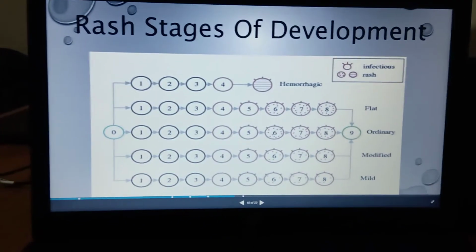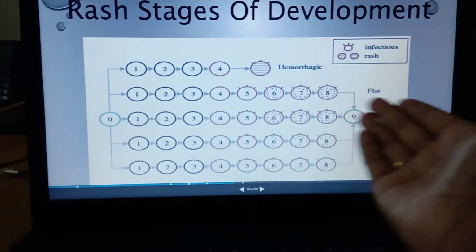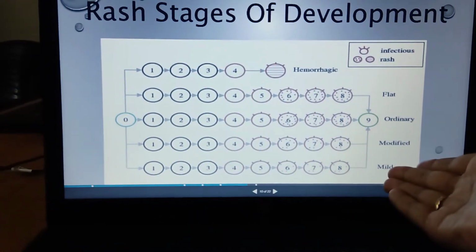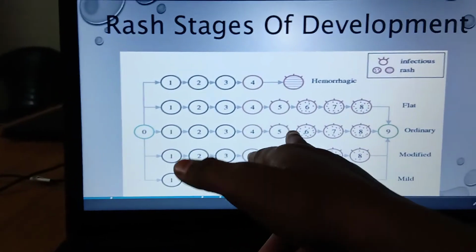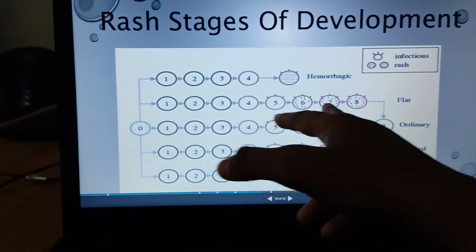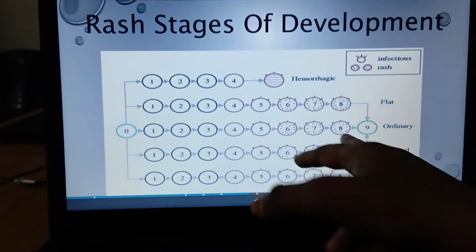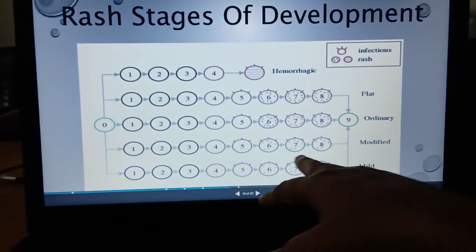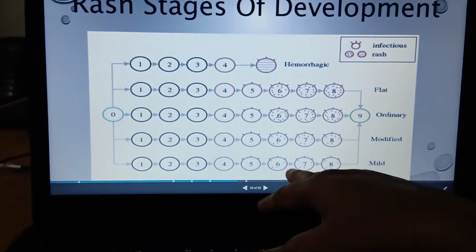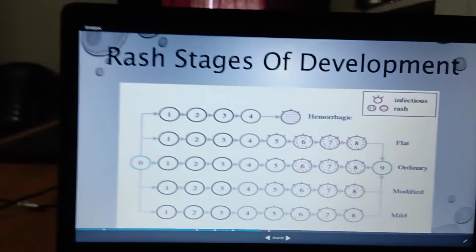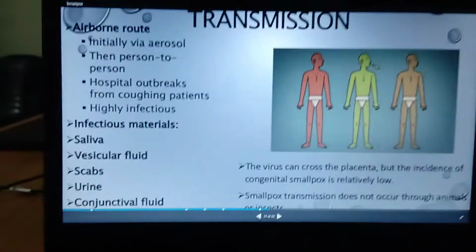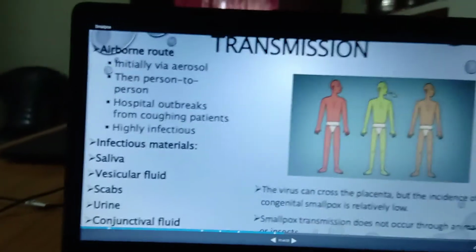In the hemorrhagic form also they are showing the fatal, ordinary, modified, and mild stages. The incubation period differs: in the fatal stage, the ordinary stage is the sixth, seventh, eighth, and ninth day, and so on. So they are going to differentiate the multiplication of the microorganism or the virus. And the next one is transmission.